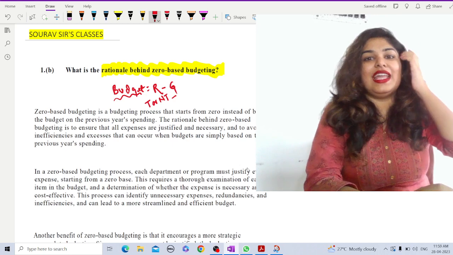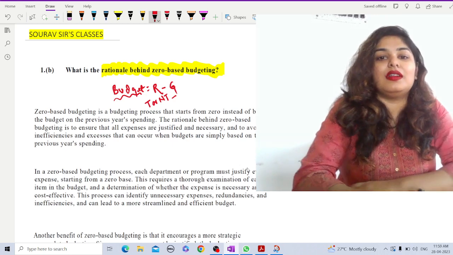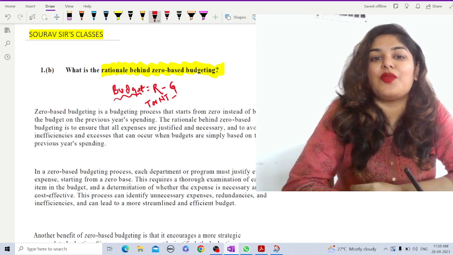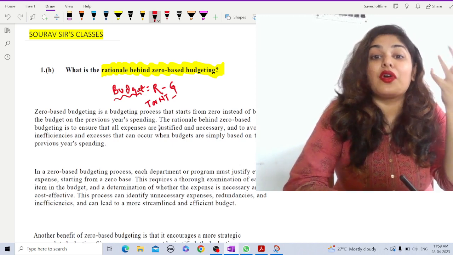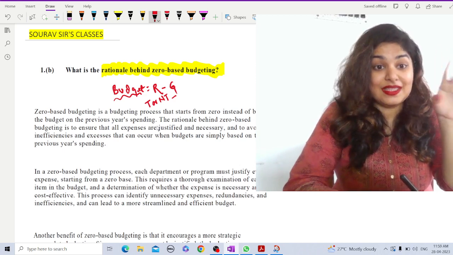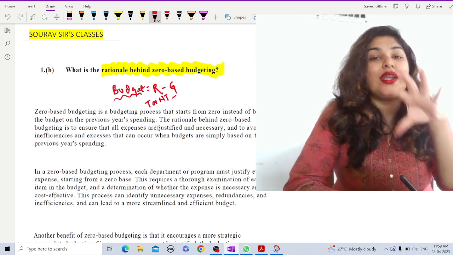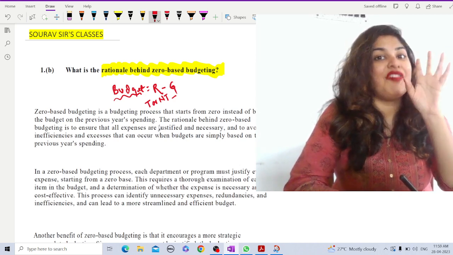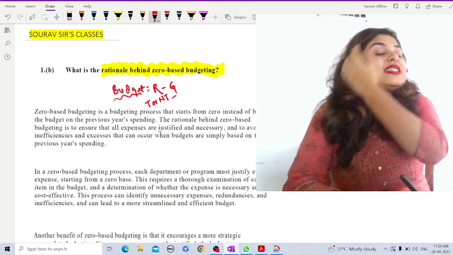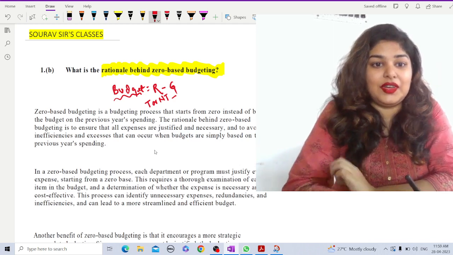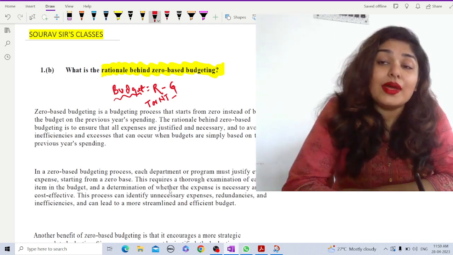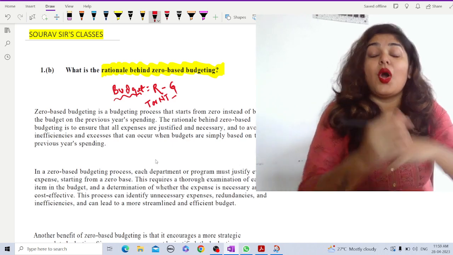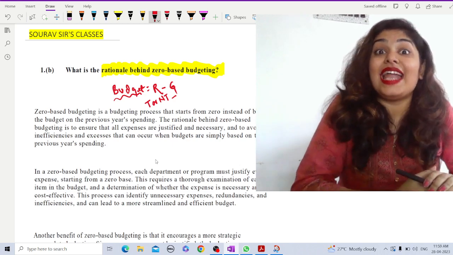Okay, now next one is about the different things that are considered in the zero based budgeting process. So each department or program must justify every expense starting from a zero base. Like what are the different departments where they are actually going to spend money, and why and how much. Okay, so there is a targeted rate and the actual rate, right? So this requires a thorough examination of each line item in the budget and a determination of whether the expense is necessary and cost effective.